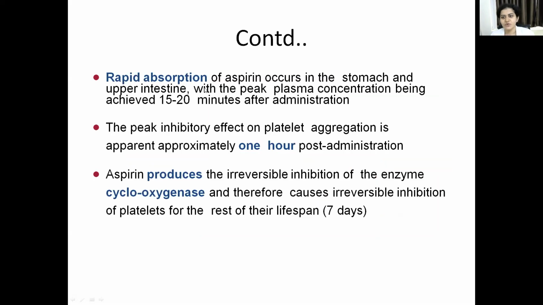So aspirin pharmacokinetics: it undergoes rapid absorption in the stomach and upper intestine, and peak plasma concentration is achieved within 15 to 20 minutes of administration, and the peak inhibitory effect on platelet aggregation is approximately 1 hour post administration. It inhibits the enzyme cyclooxygenase irreversibly. Therefore it causes irreversible inhibition of platelets for the rest of their lifespan, that is 7 days.